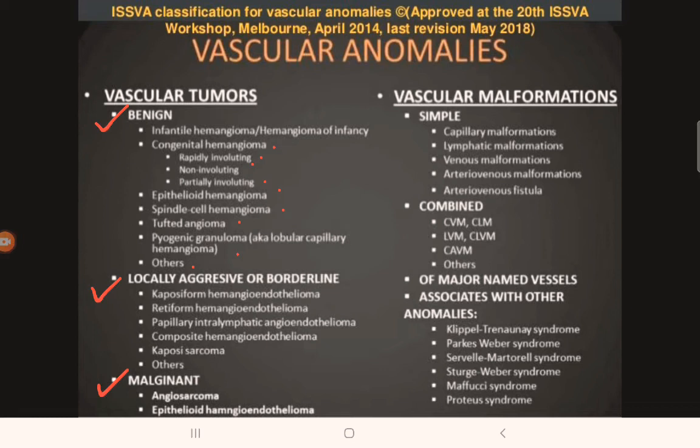Examples of locally aggressive or borderline vascular tumors are kaposiform hemangioendothelioma, retiform hemangioendothelioma, papillary intralymphatic angioendothelioma, composite hemangioendothelioma, Kaposi sarcoma. It is associated with AIDS. Okay, and then we have others.